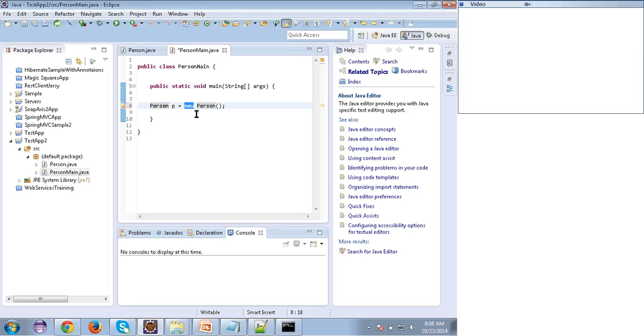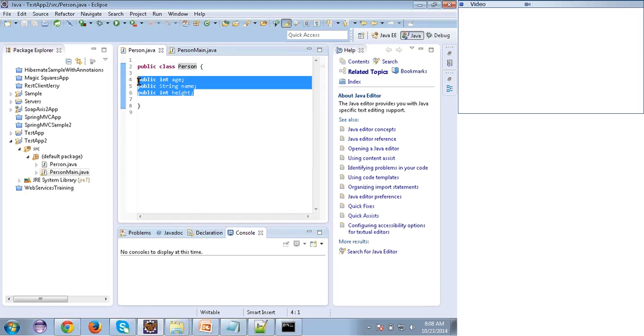New we use to create an object. So I'm creating an object for the Person class, and again write the class name with open and close parentheses and a semicolon. When I run this statement, the object will be created. If I run this program, these three variables will have memory. So what values? Let's see.